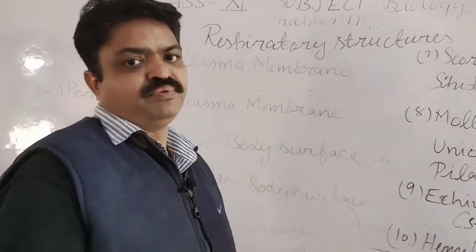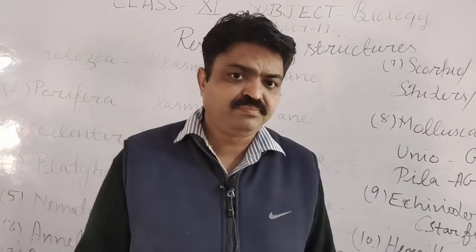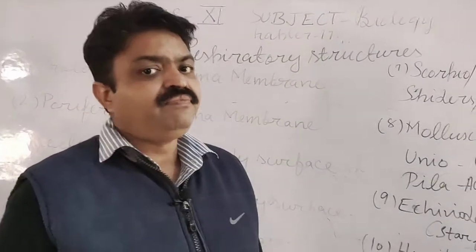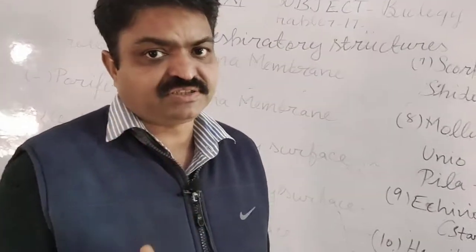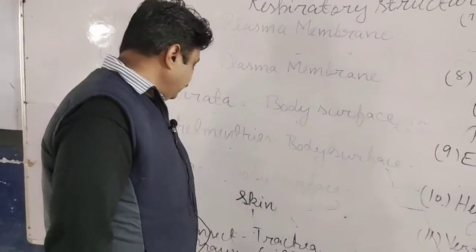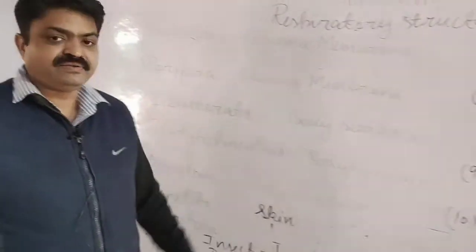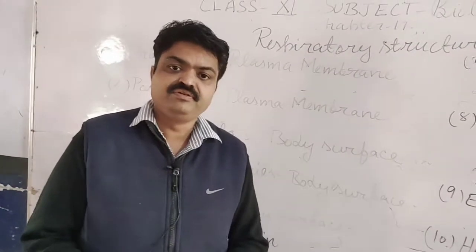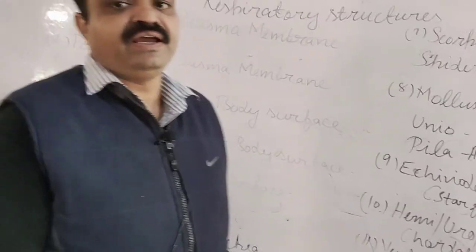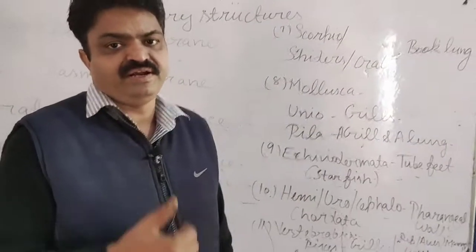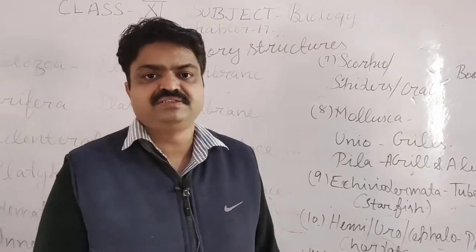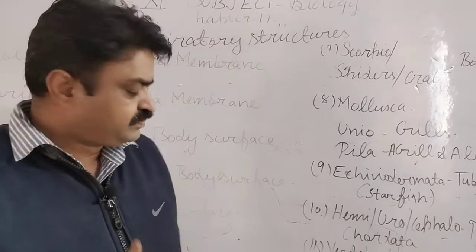It is the most important question, student, related to Arthropoda because it contains the different living organisms, or it is the largest group of the living organisms, and in this different respiratory surfaces are found. Like the insects have the trachea, like the cockroach has the trachea, and with the help of that trachea they do the gaseous exchange. Like the grasshopper also has the trachea.